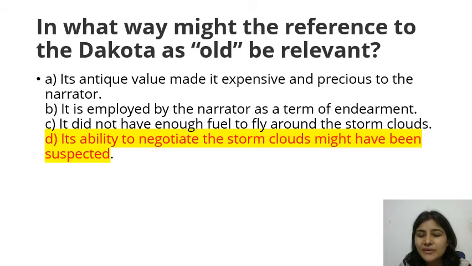In what way might the reference to the Dakota as old be relevant? The answer is, its ability to negotiate the storm clouds might have been suspected. So here the reference to old might mean the inability to stand heavy storm clouds during the flight, as suspected by the narrator. So the answer is D.